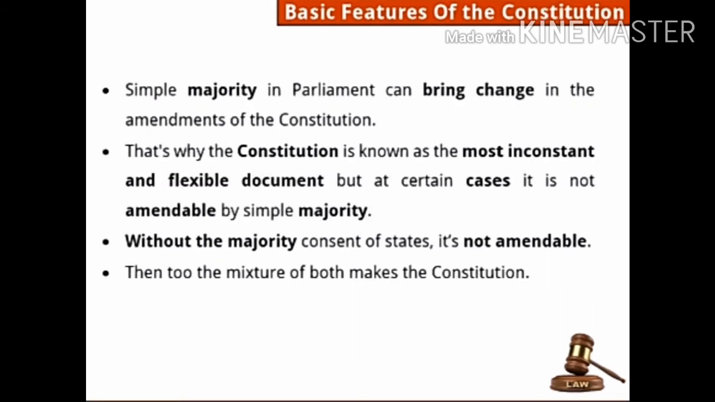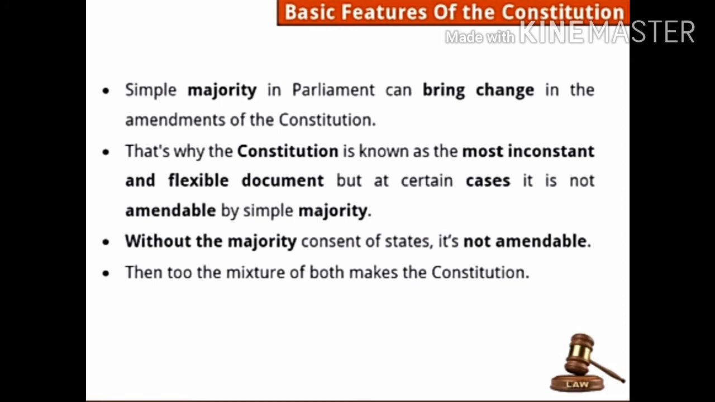A simple majority in Parliament can bring change through amendments to the Constitution, meaning small, very minor changes can be made by a simple majority. That's why the Constitution is known as a dynamic document. It is not that once written it stays that way. You can make changes in it, and so it is known as a flexible document.